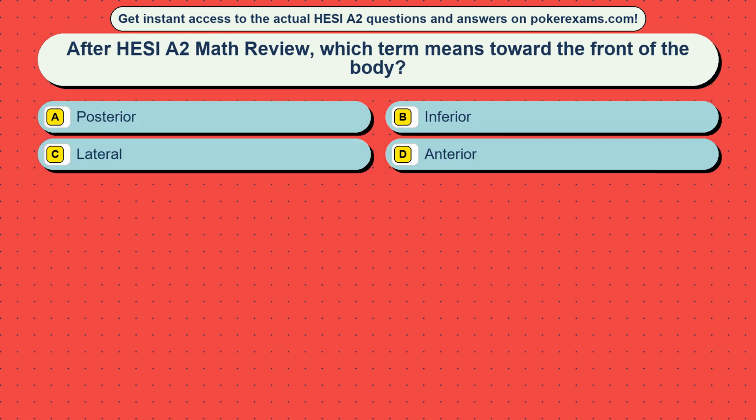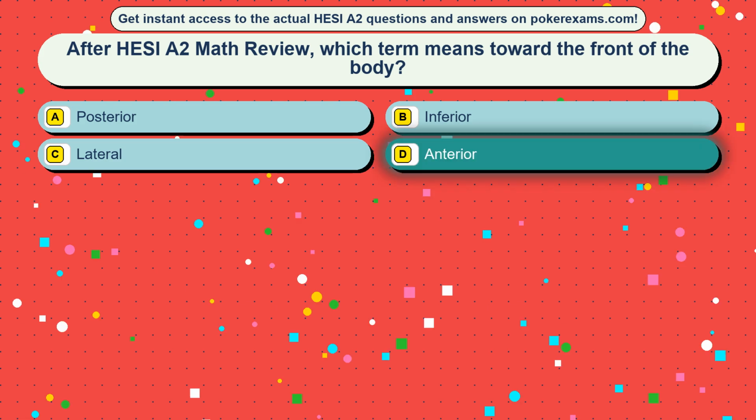Question 26. After HESI A2 Math review, which term means toward the front of the body? Option A, posterior. Option B, inferior. Option C, lateral. Option D, anterior. The correct answer is option D, anterior.